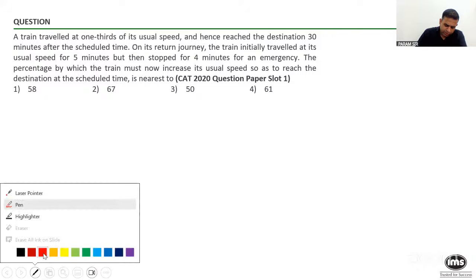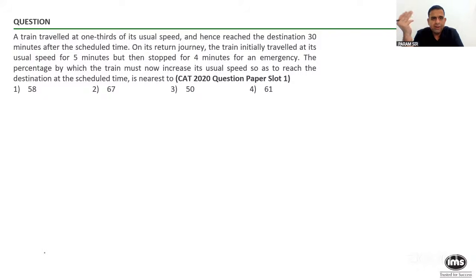Okay, let's solve this question. I think let's avoid the long method. Let's read the sum first, the entire part together. A train traveled at one third of its usual speed and hence reached the destination 30 minutes after the scheduled time. Fine.